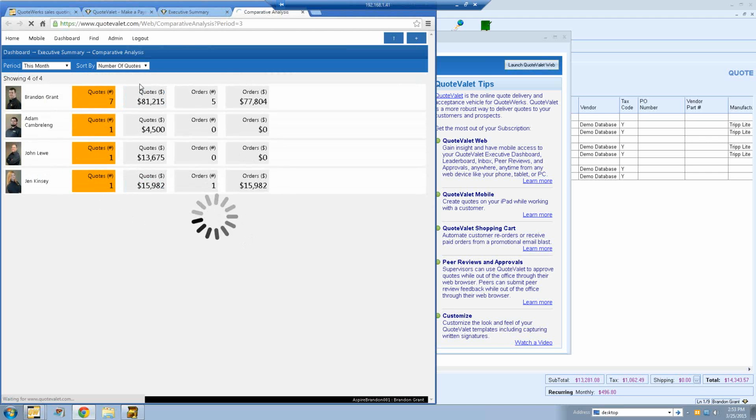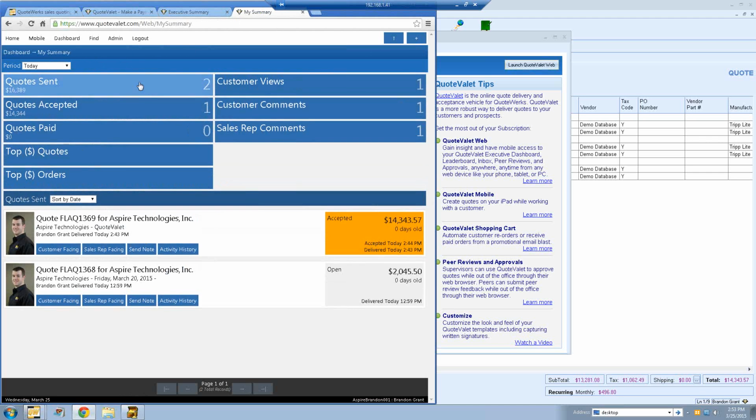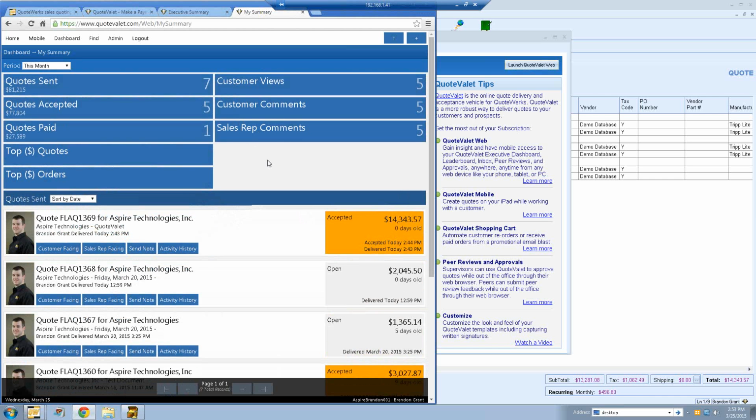The My Summary is going to be for a sales rep. So if a sales rep wants to see how they're doing in QuoteValet for a selected date range, they can do that. This is going to be dependent on your security settings in QuoteWerks. So if you don't have access to the My Summary, this is why: it's an access setting that you would have to add. But again, this will show you the same thing as the executive summary. It's just not going to show you other reps. It's only going to show your documents in QuoteValet instead.